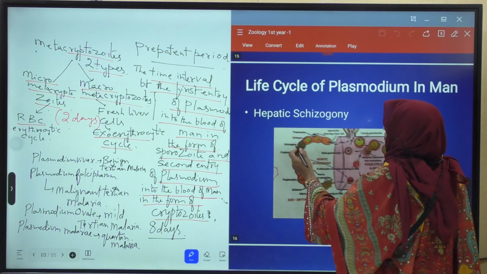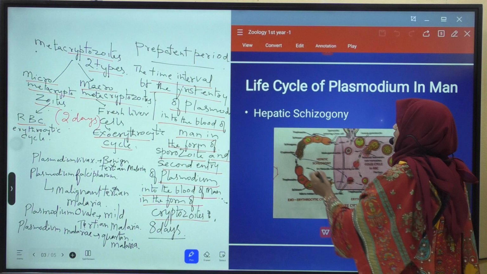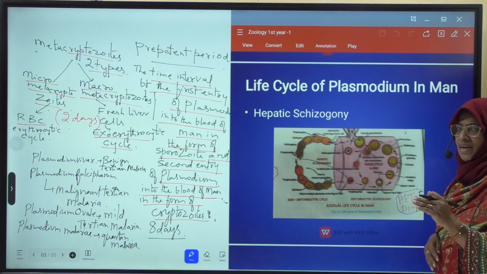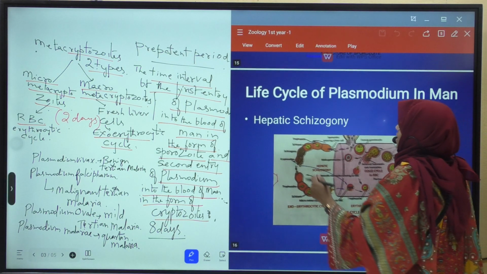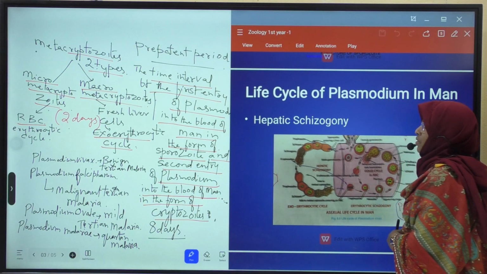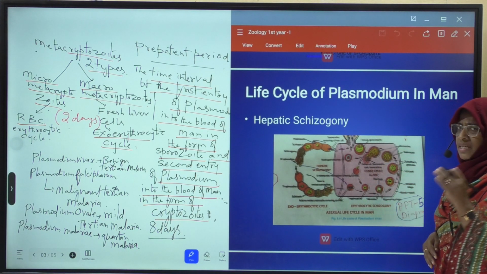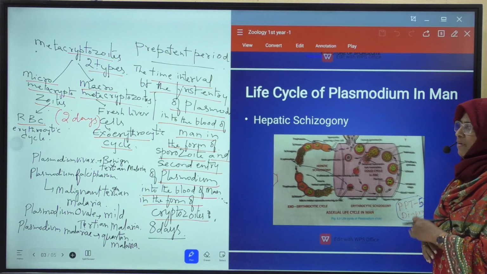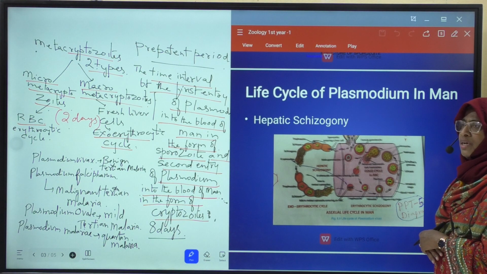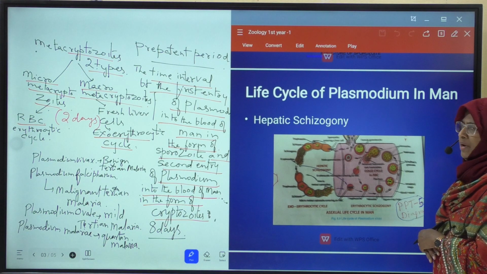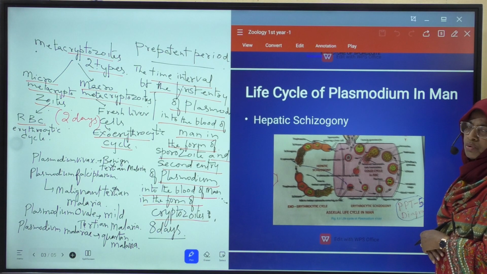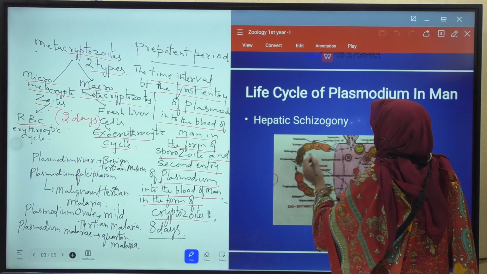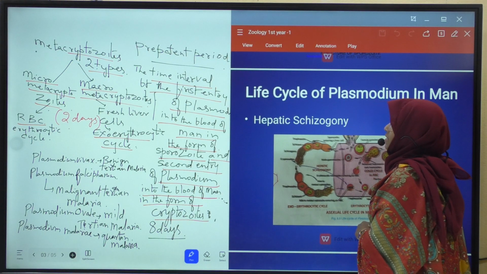Okay? Here due to schizogony, 12,000 cryptozoites are formed. Later, the wall of the schizont and wall of the liver cell breaks down, due to which cryptozoites are released into the liver sinusoids. These cryptozoites have two options. Either they enter into the fresh liver cells to continue exoerythrocytic cycle, or they may enter into the RBC to start erythrocytic cycle. Now we will discuss this pre-erythrocytic cycle duration is 8 days.